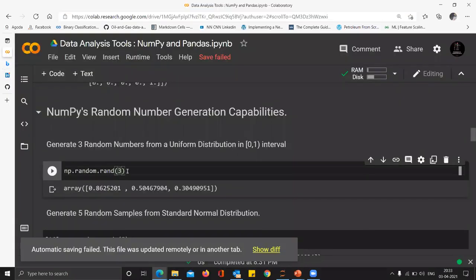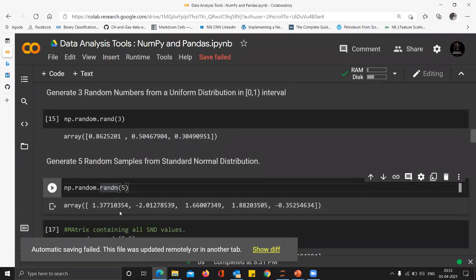So this is the way to generate random numbers that follow a... the user wants me to generate normal distributions, so standard normal distributions. This is how you go and do it.